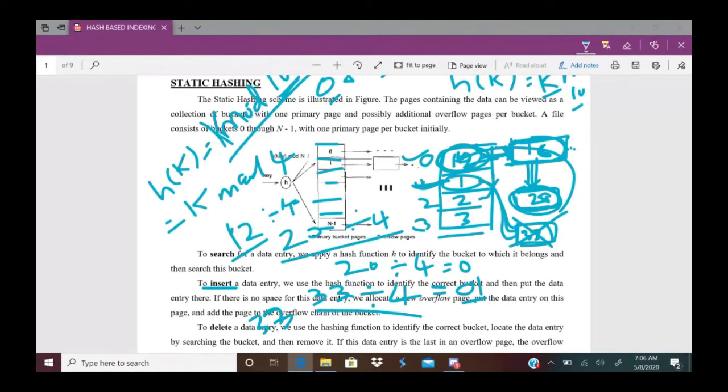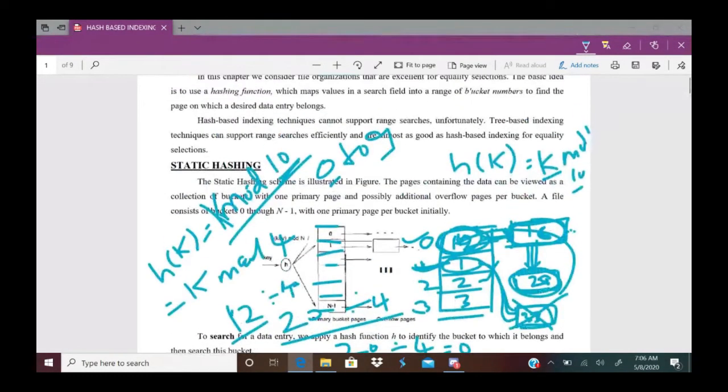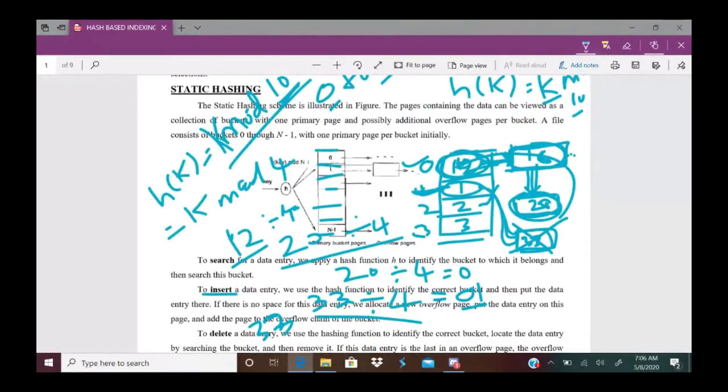Double the index means initially you have these 4 primary buckets. Now you add 4 more, which makes 8 buckets in the primary section. Again if any problem occurs, double it again: 4, then 8, then 16, then 32, and so on.